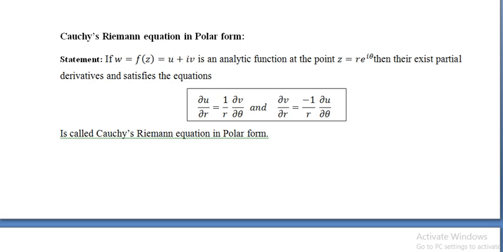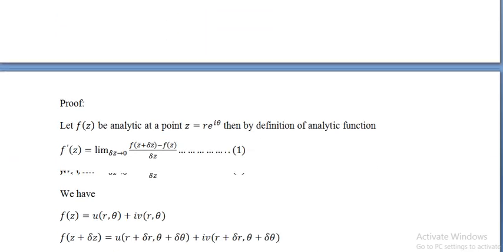So here we will change only the variables. In place of x and y we use r and θ. In the previous proof we used z = x + iy. Here we are using z = r e^(iθ). So again, by using the definition of analytic function, we will prove the CR equation in polar form. So, proof of the theorem.